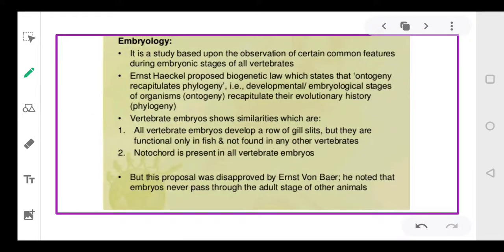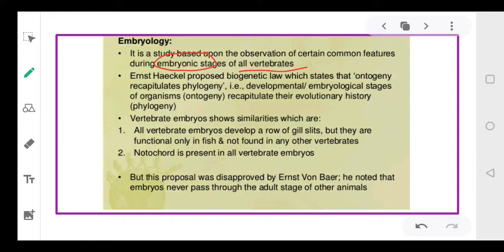Now, the second evidence is the embryological evidence. First we need to understand what embryological means. Embryological means we will compare the embryos of different vertebrates. This evidence for evolution has been proposed by Ernest Haeckel. He was the one who proposed it.